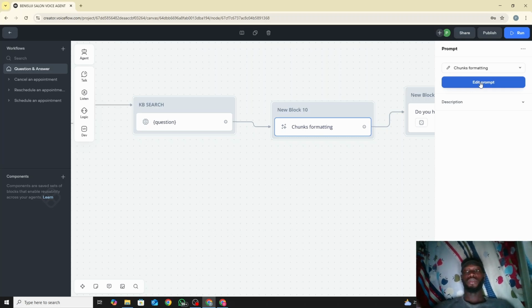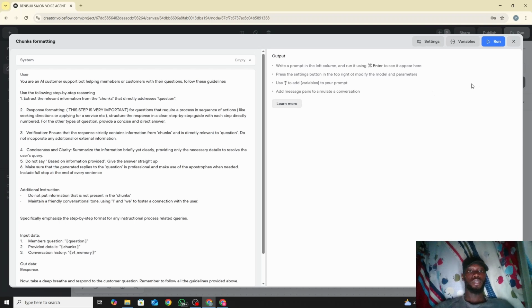I needed to format the chunks. So after breaking it down into chunks, I needed it to only extract the most important chunks. So I don't need too many answers or too many replies for you. I just need a very, very short one. So we used a prompt for that, and I think I've shown you guys how to get the prompt. You create a new prompt and edit. So I'm just going to show you what the prompt is.